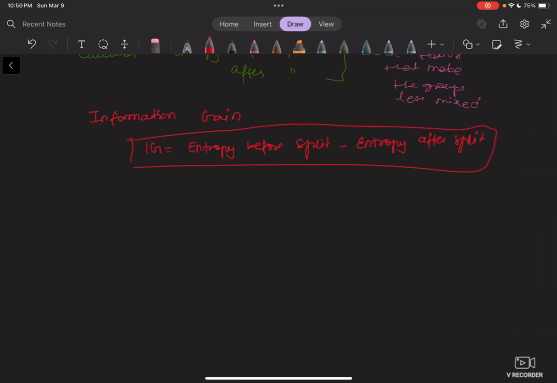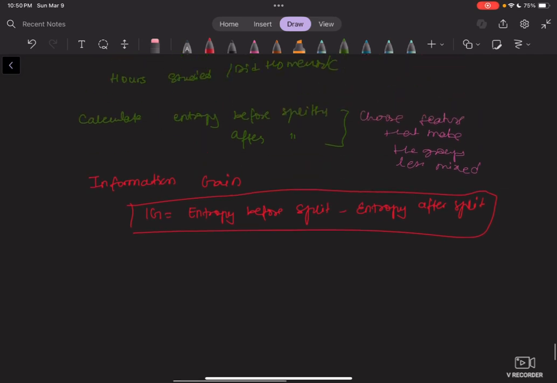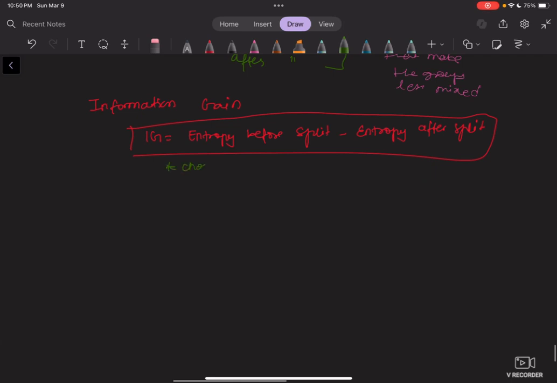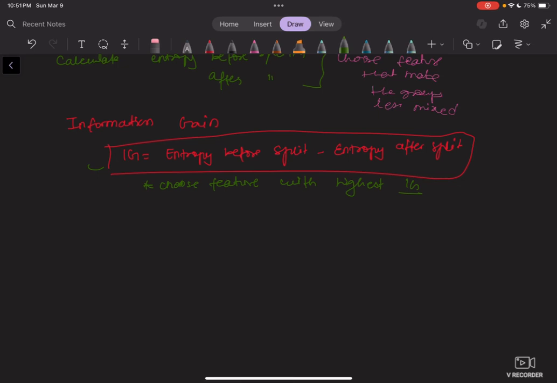So we choose the feature with the highest information gain because it provides the biggest reduction in uncertainty, okay? So choose the feature with the highest IG, okay? So in crux, information gain is your numerical value that tells how well a split improves classification, okay? And this is how you calculate it.